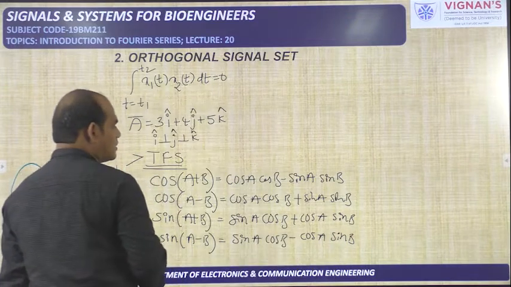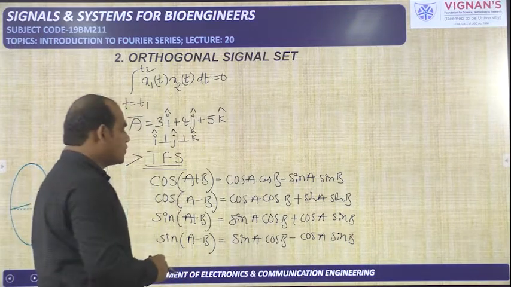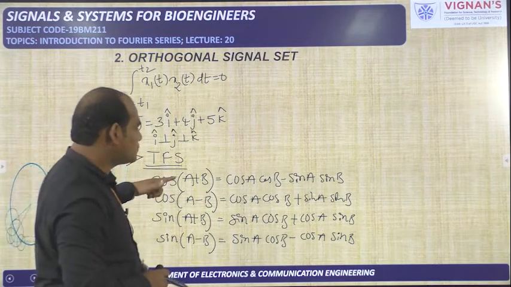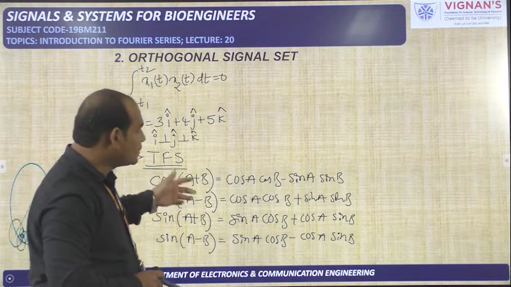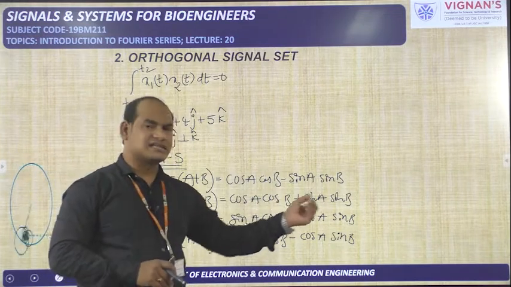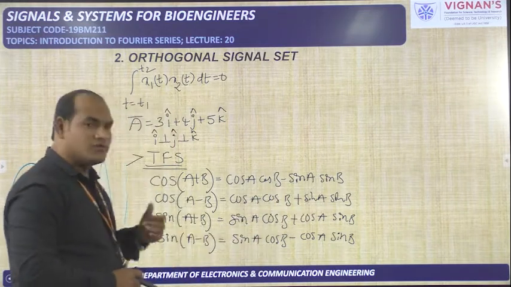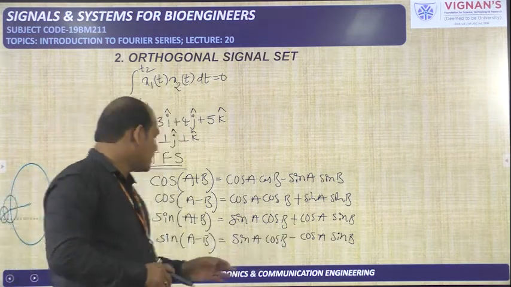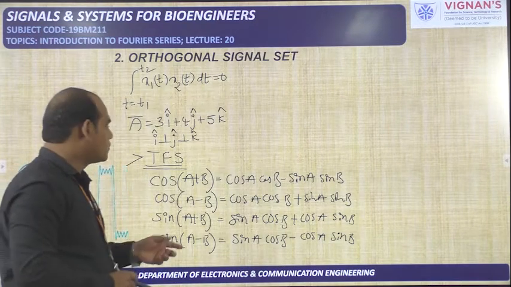Okay, so these are the equations that will be helpful to you. Whenever we are dealing with 2 cos a cos b, we need to add these two. Whenever you need 2 sin a sin b, you need to subtract these two. If you need sin a cos b, you need to add these two. If you need cos a sin b, you need to subtract these two. Like that you can perform.